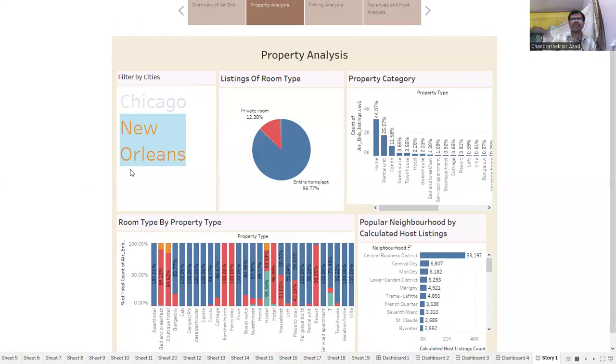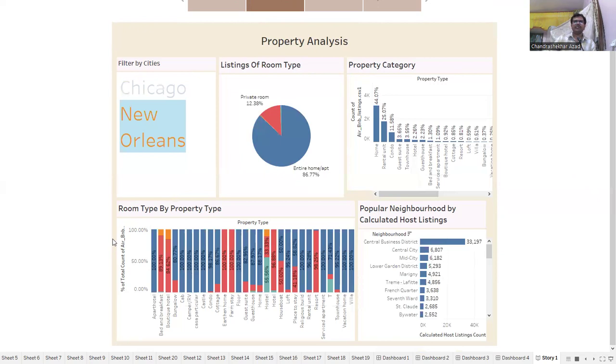Here the private rooms are 12% and entire home apartments are 86%. The contribution of property category: homes are about 44%, rental units are 25%, condos are 11.58%, guest suites are 3.65%, townhouses are 3.5%, hotels are 2.26%.